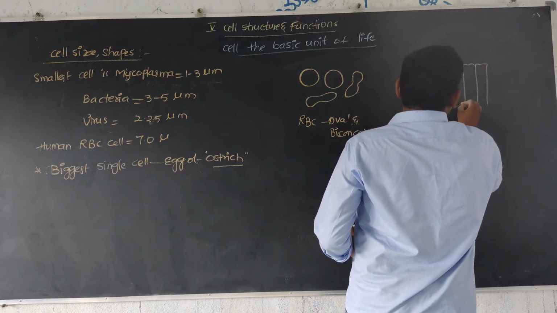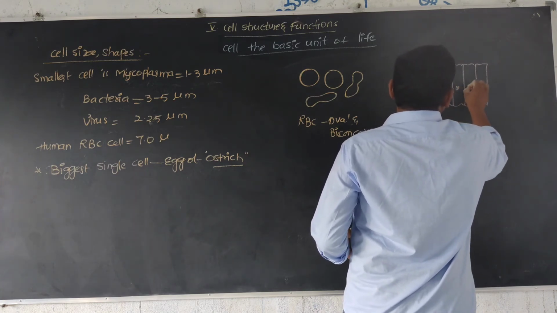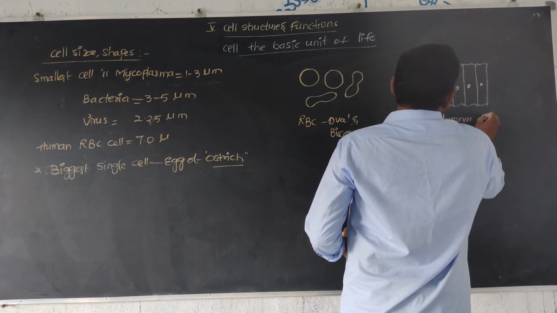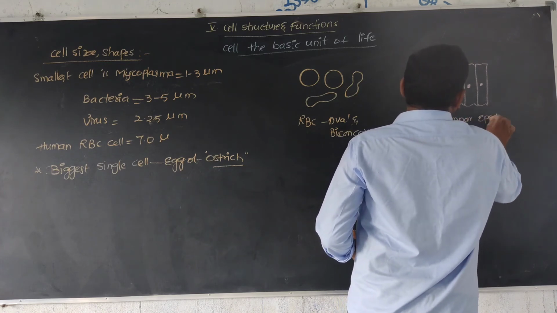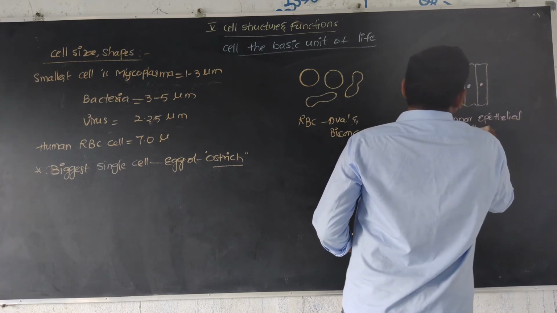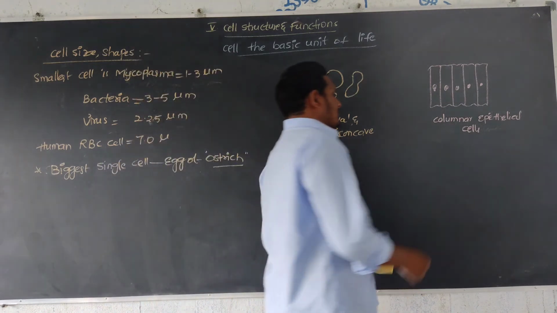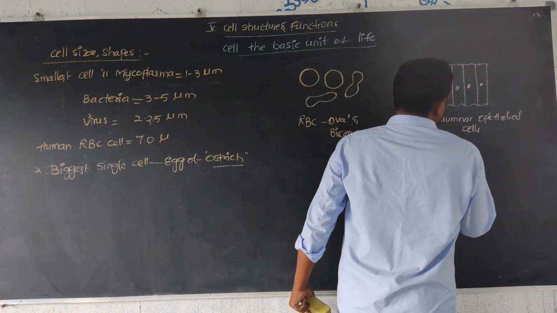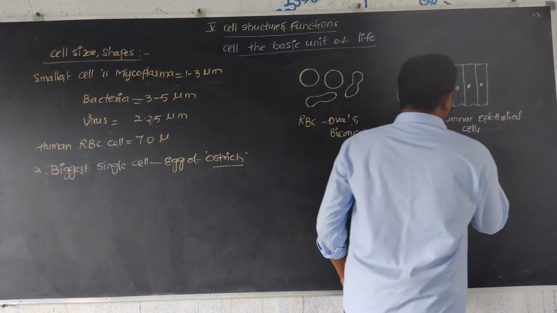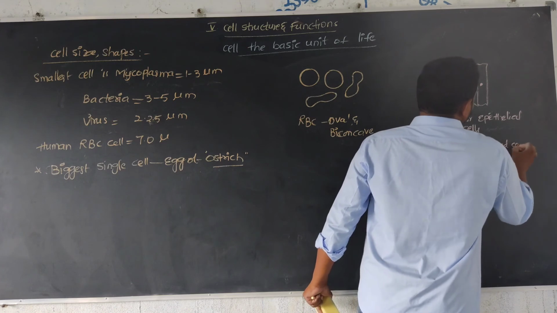These are columnar epithelial cells, which are mainly long, nothing but elongated cells.